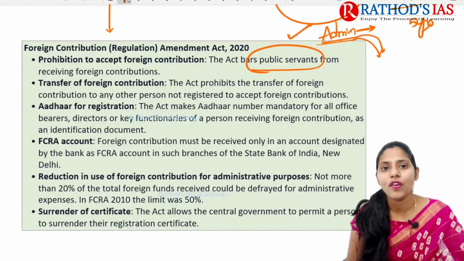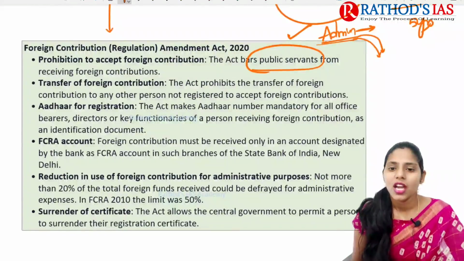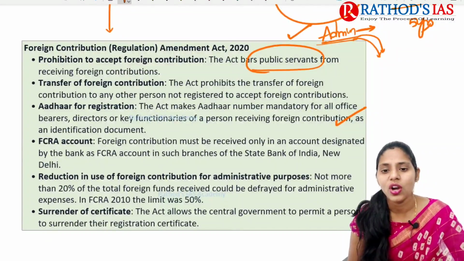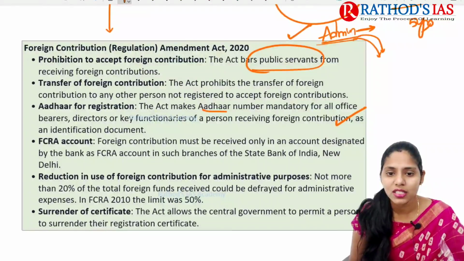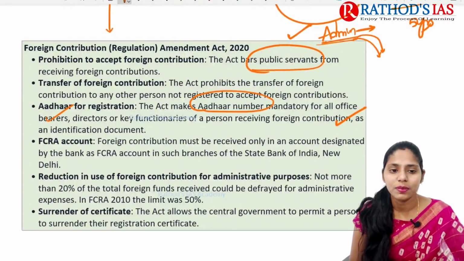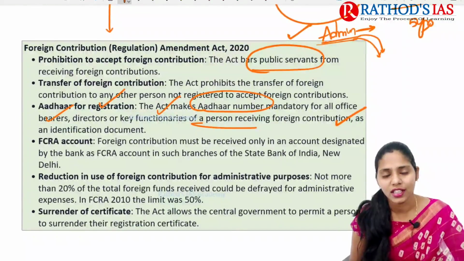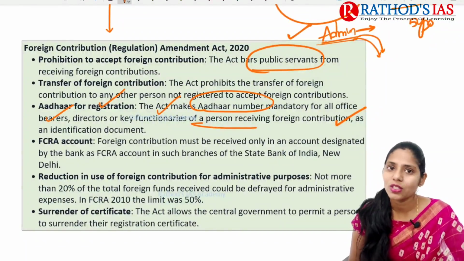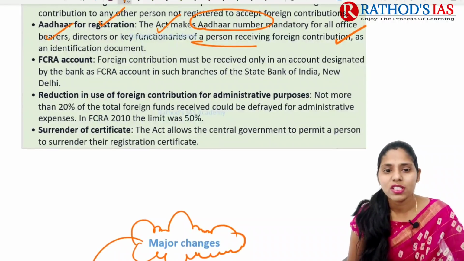The next one is the transfer of foreign contributions. This act prohibits the transfer of foreign contributions to any person who is not registered under this FCRA. The next one is for registration of any organization or NGO. Aadhaar is mandatory: the Aadhaar number is mandatory for all office bearers, key directors, and even some key functionaries of that organization. And next, they need to have an FCRA account, which should be in the SBI Bank of New Delhi.